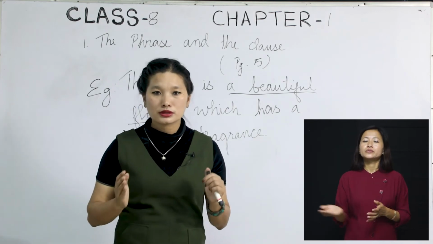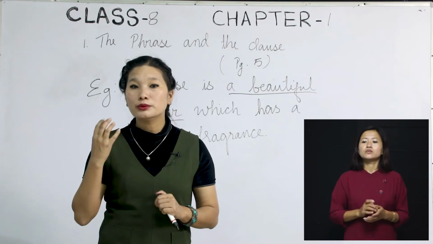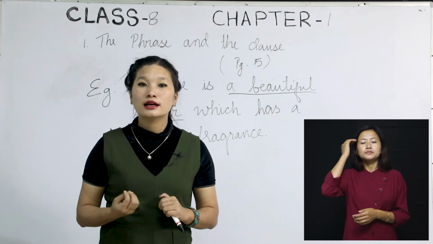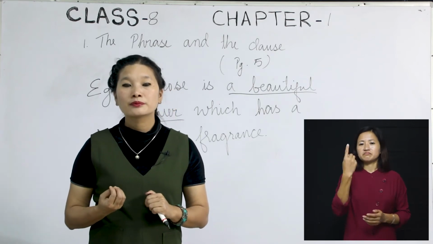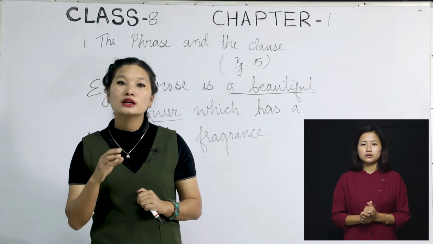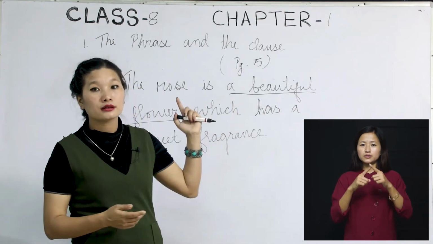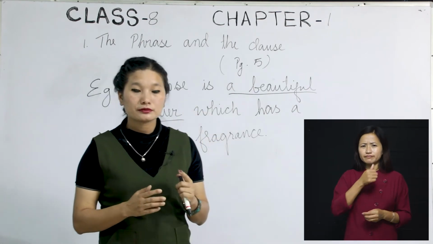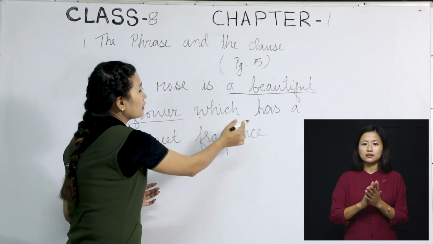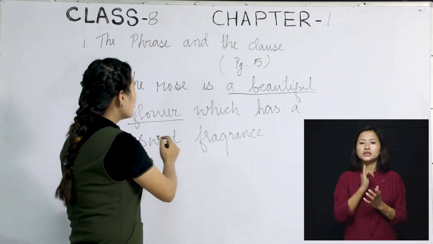If I come to your classroom and just say "which has a fragrance," you are surely going to be waiting for me to complete my sentence, because we know that that alone does not make sense, right? And clauses are usually groups of words which start with coordinate conjunctions, like "which" here. Which has a sweet fragrance. Here, which is the subject, has is the finite verb, a sweet fragrance is the phrase here.